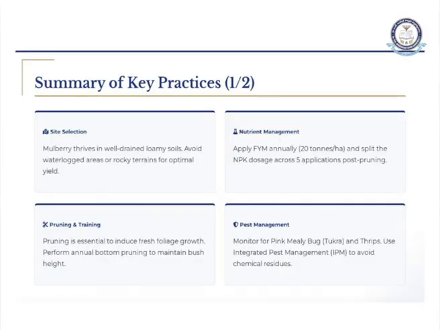Next is pruning and training. What is pruning and training? First, what do you mean by pruning? Cutting the waste buds or stems. Sometimes we cut our hair split ends, right? In the same way, the plant undergoes pruning, meaning the waste stems or waste buds are cut. So when you cut it, the new plant will grow there, and also transferring your saplings.